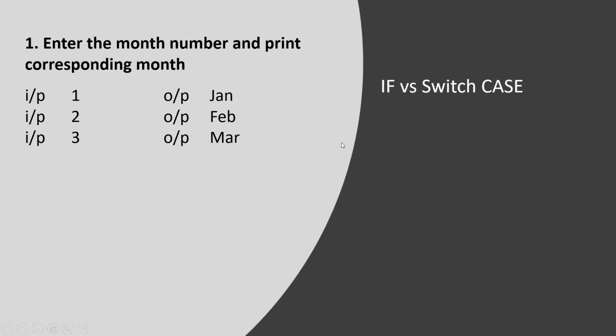I'm not going for April or May or June. If anyone enters 4, he or she will see invalid month. If I enter 1, January will be printed. If I enter 2, February will be printed. If I enter 3, March will be printed. So how can we solve this problem?